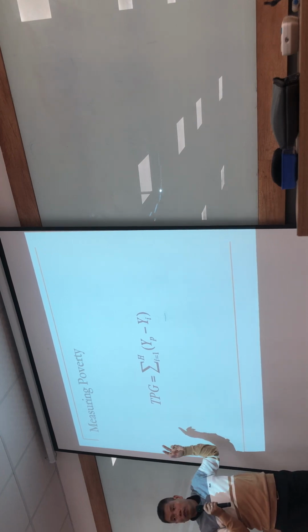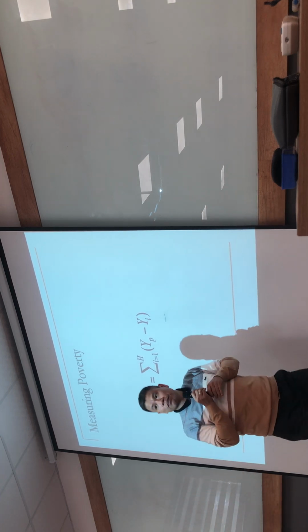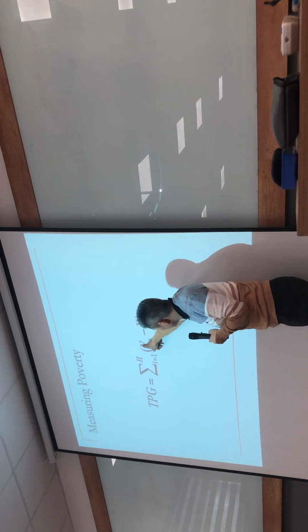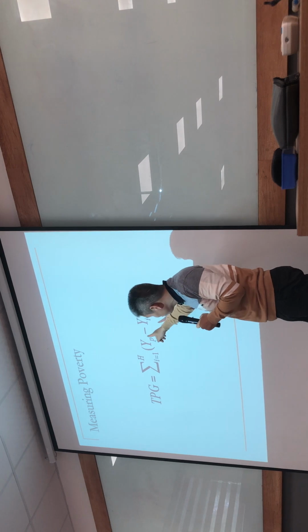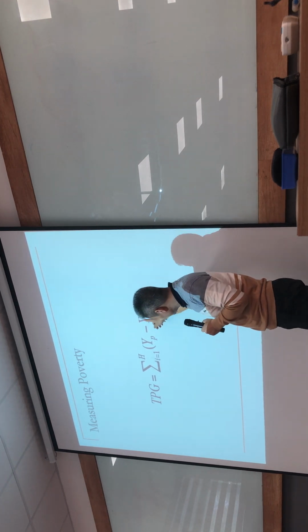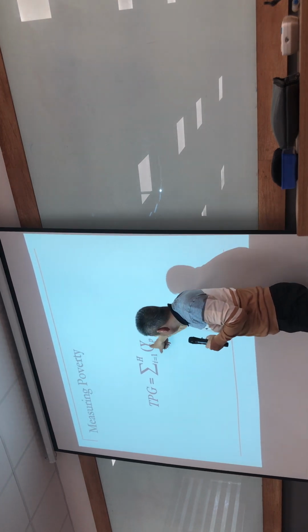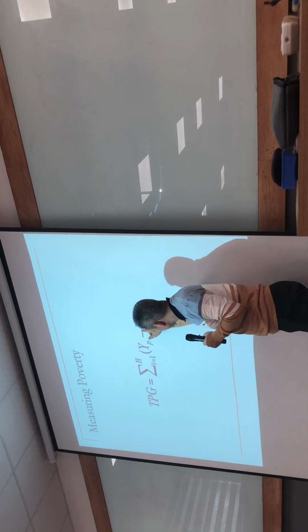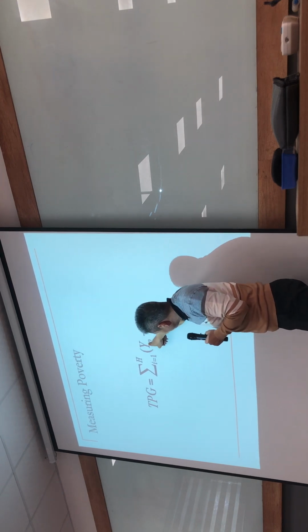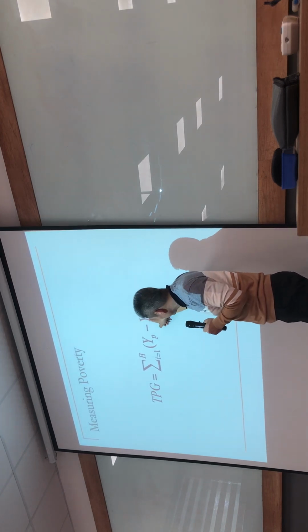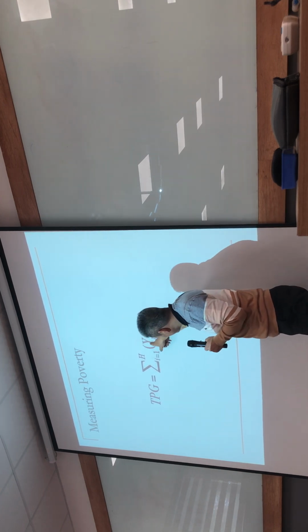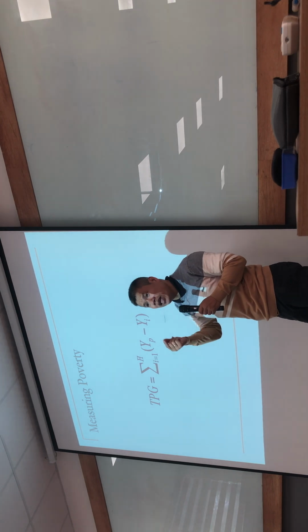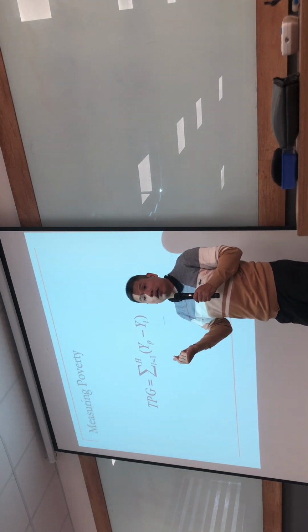When we calculate the poverty gap for each poor household or individual in the economy, the formula is this: we take the income at the poverty line minus the income of the poor. That means the poor need at least this value of income to become non-poor.